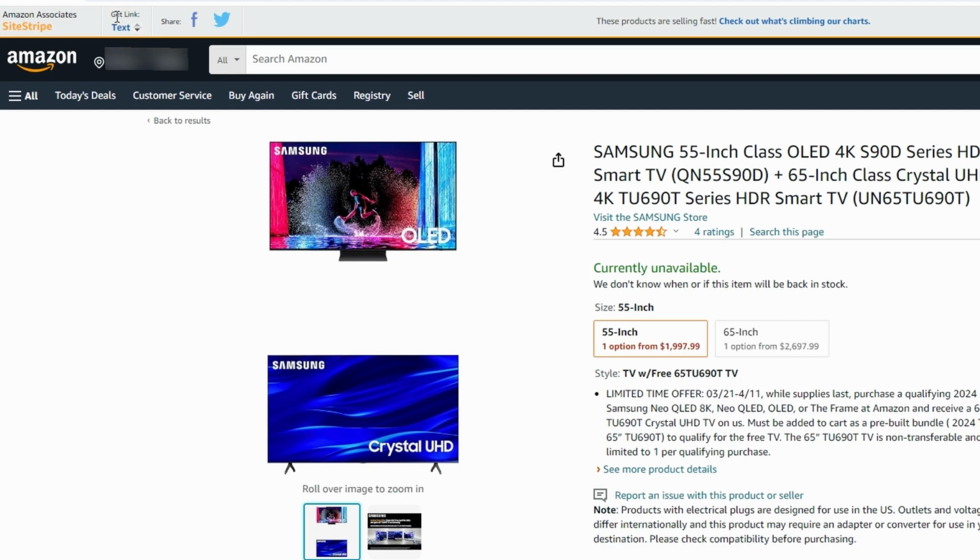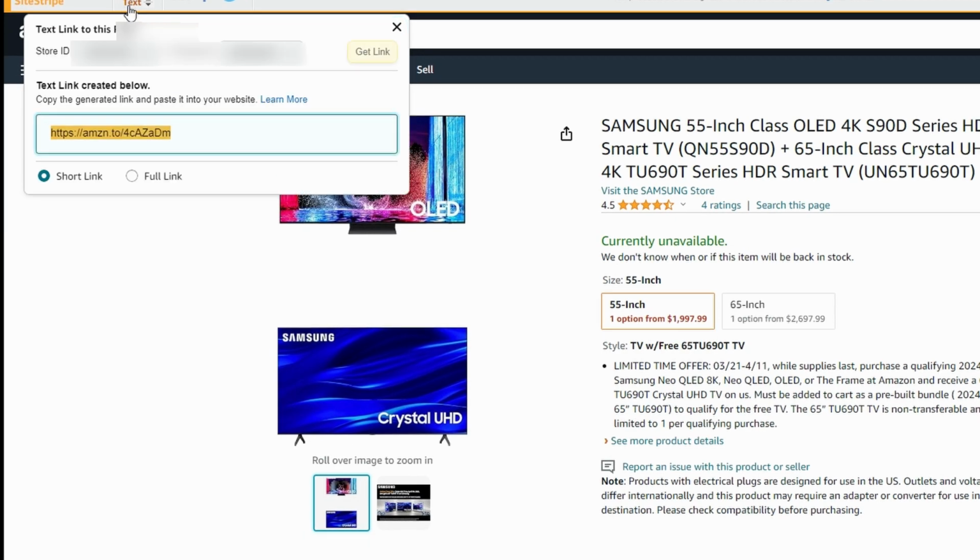Click on the Get Link option in the SiteStripe bar and choose whether you want a short link or a full link. Short link is preferable for sharing. Once the link is generated, copy it. This link contains your unique affiliate code.